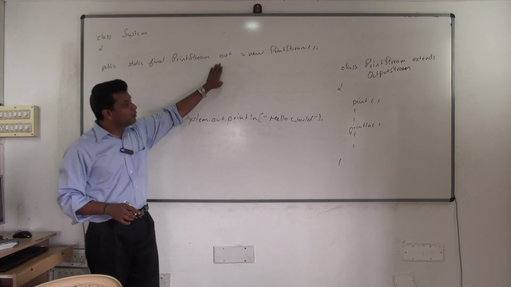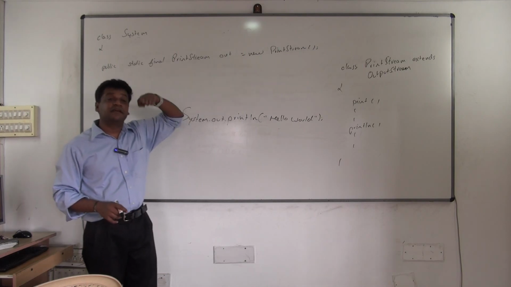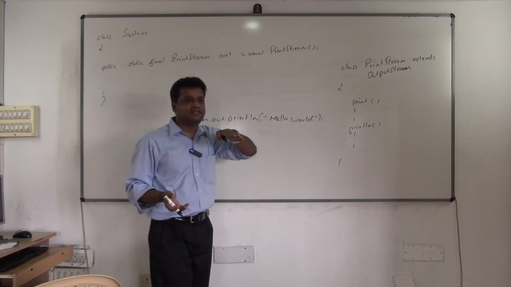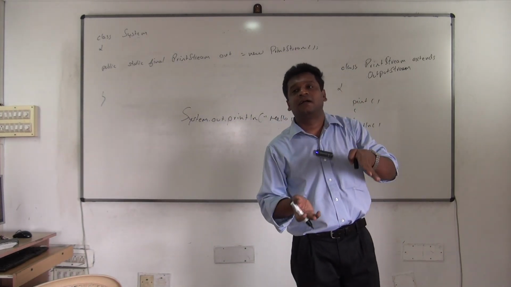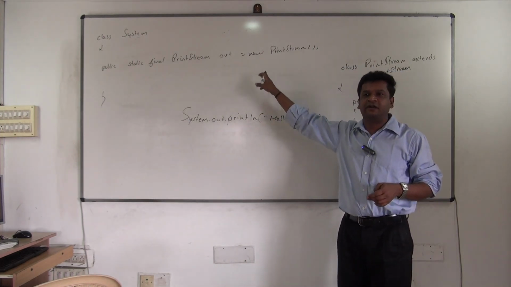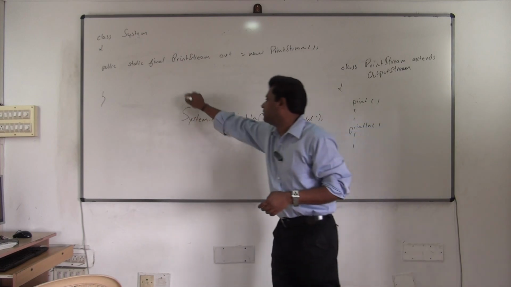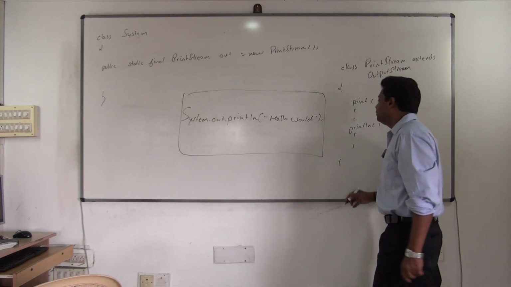Now this out is an object of type PrintStream, agreed, but this out object is connected to what? It creates one stream between your program and the console, the monitor. So if this is your program, it will be doing the output to what?